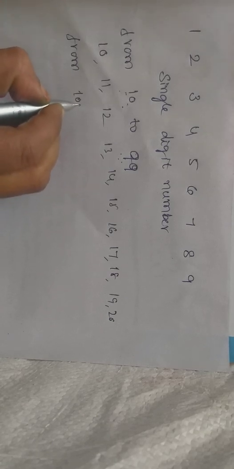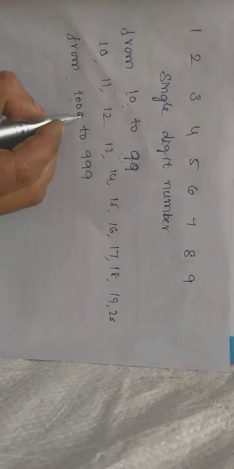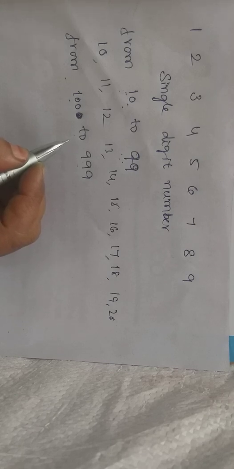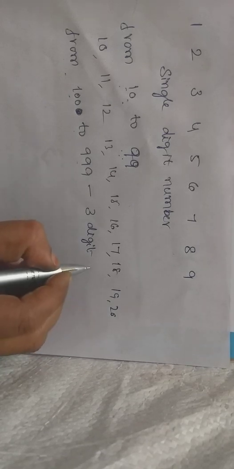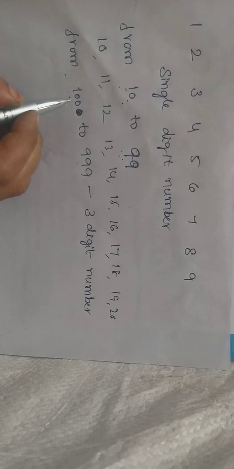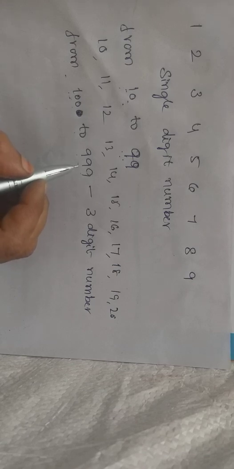After 99, which number comes? Yes, 100. From 100 to 999, what do we call them? Yes, we call three digit numbers. See here, three digits are there. 1, 0, 0. Here also 9, 9, 9. How many digits are there, children? Have you observed? Yes, these are three digit numbers.